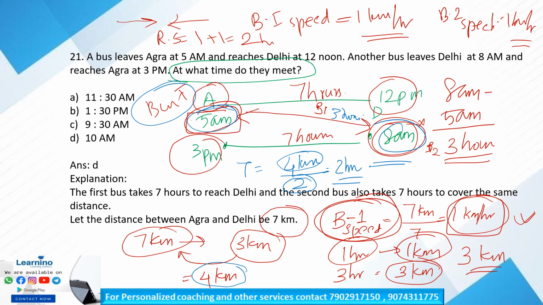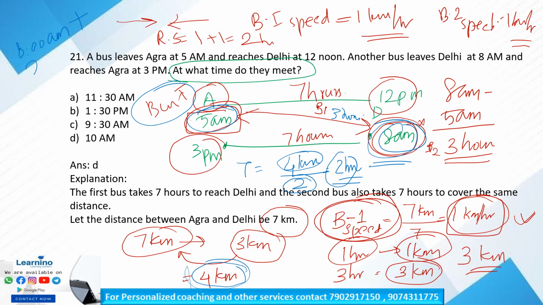So the buses meet each other only after 8 a.m., since bus 2 started only at 8 a.m. So the time at which bus 1 and bus 2 meet: the remaining distance 4 kilometers divided by the relative speed 2 is equal to 2 hours. Is that clear? So both buses meet each other 2 hours after 8 a.m.